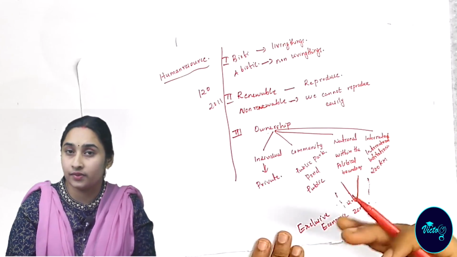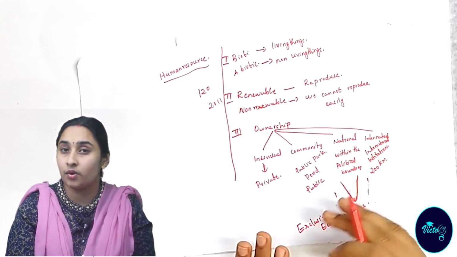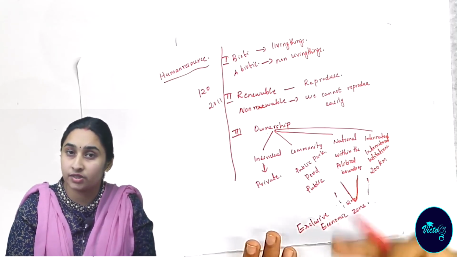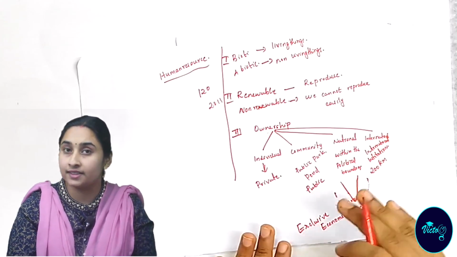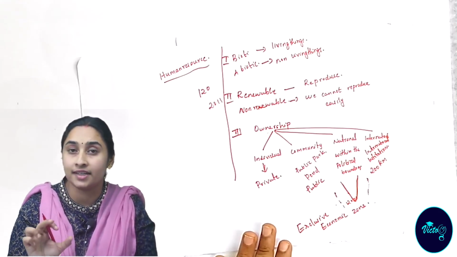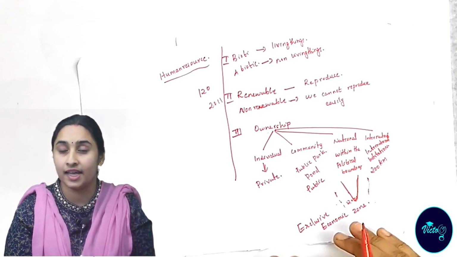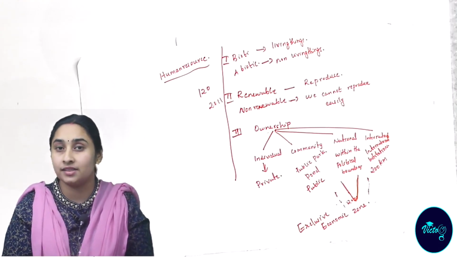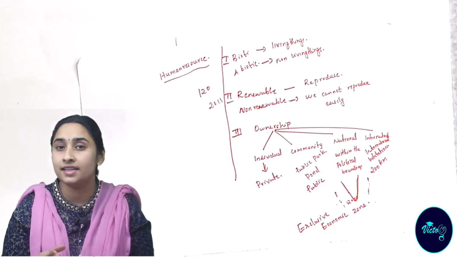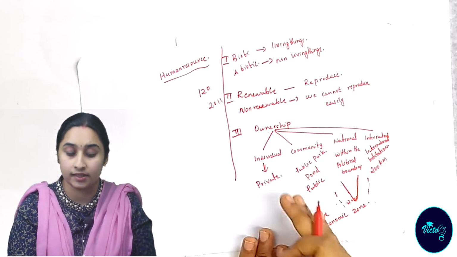So beyond the exclusive economic zone, that is open ocean, those resources are owned by a particular international institution. No individual country can take that resource. Those resources are known as international resources. Examples: manganese minerals, mineral oils, petroleum, natural gas. All these are considered as international resources. Okay, these are the classifications based on ownership.